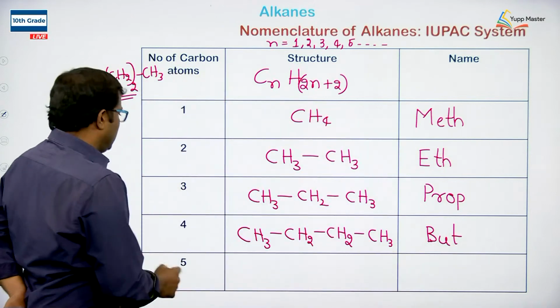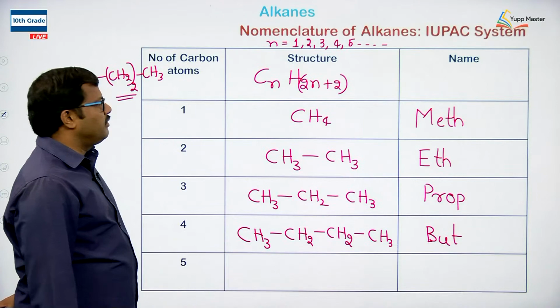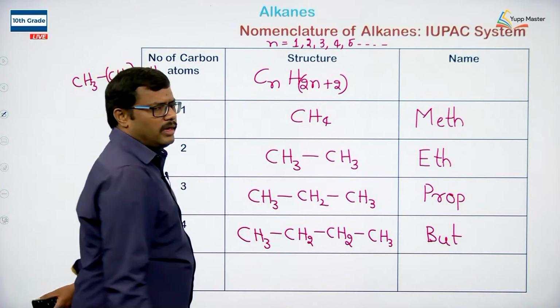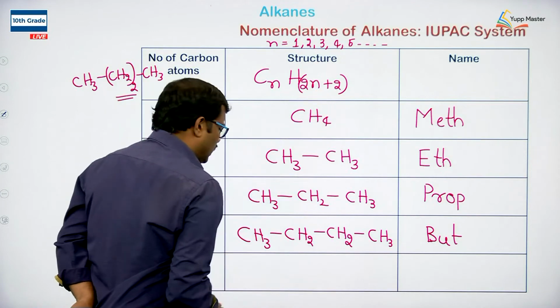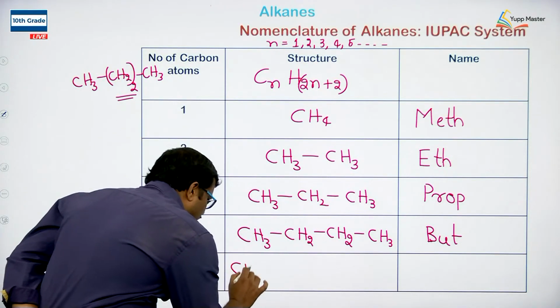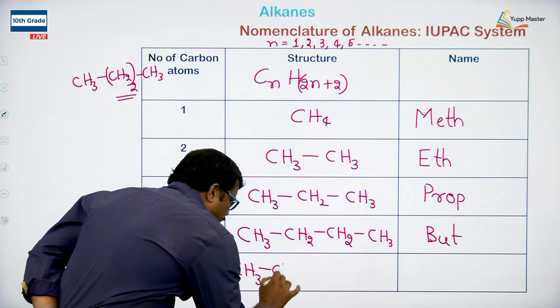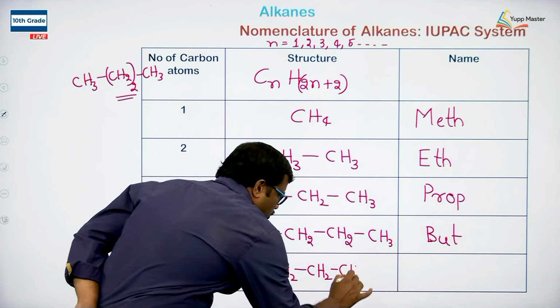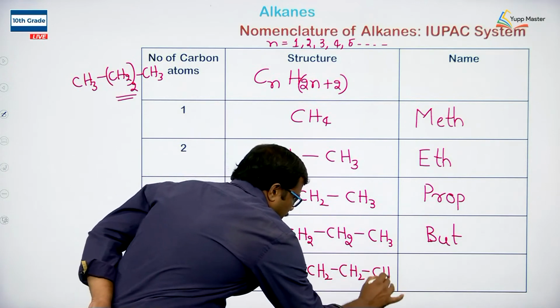And in the case where n equals 5, that is, the number of carbon atoms is 5, so C5, H10 plus 2, 12. So the total is C5H12. In that case we can write it as CH3, CH2, CH2, CH2, CH3.